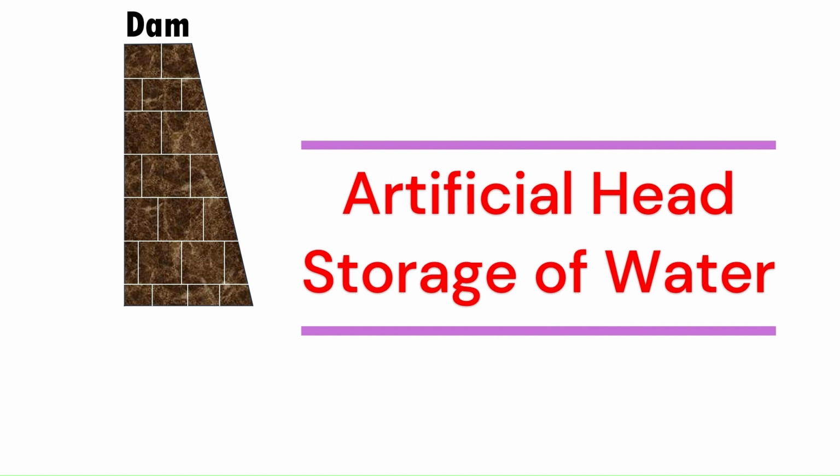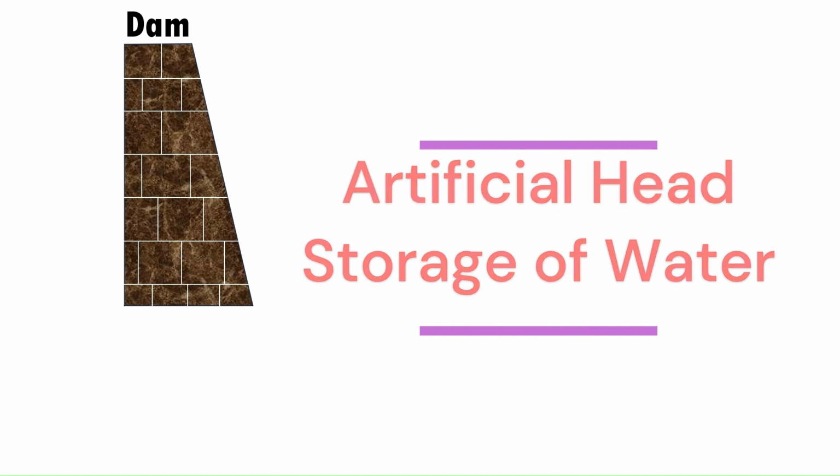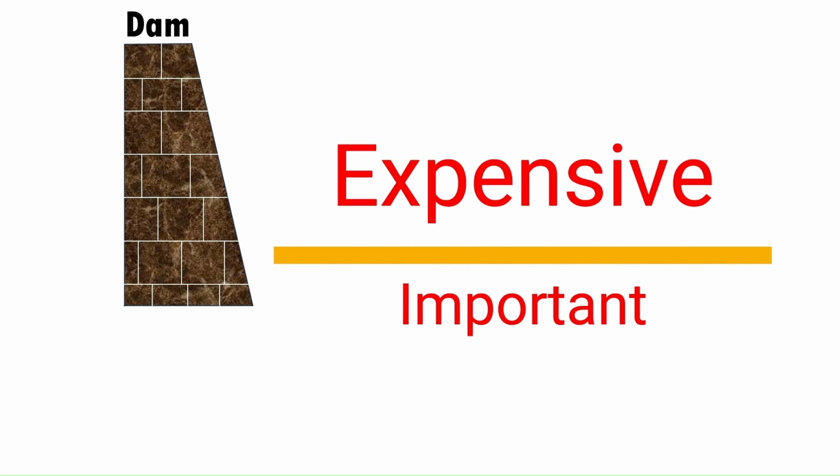A very important part of the hydropower plant is a dam. The function of a dam in hydroelectric projects is to create an artificial head and storage. It is the most expensive and important part of the hydro projects. The selection of the type of dam for a particular location depends on the topography of the site, geological condition, and also condition of the soil.